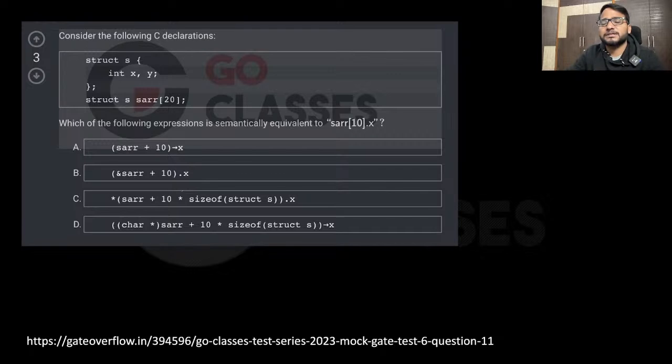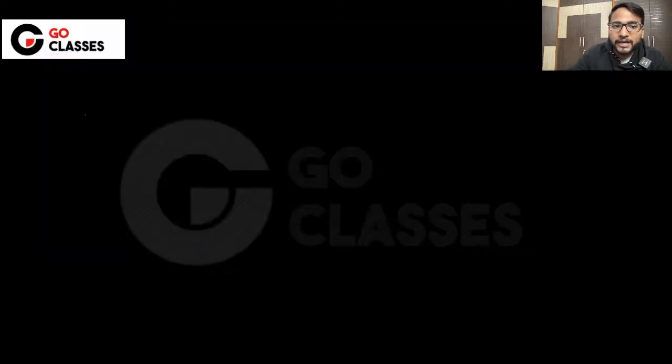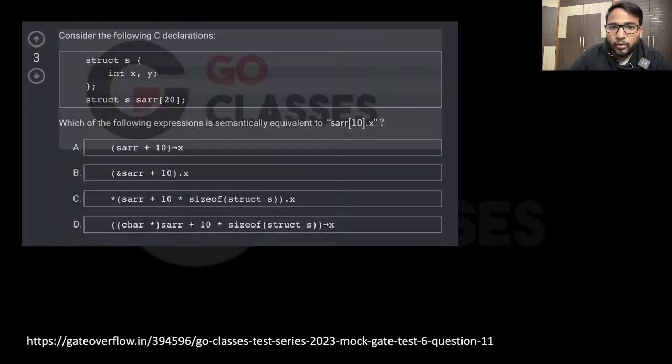Let's just start with this question. This question was just 1 mark, and this was a very easy and nice question. Let's see what this question is saying. There is one struct S which has two integers x, y. Now, as you can see, there is struct S array 20. What does this mean? Let me tell you what it will do.